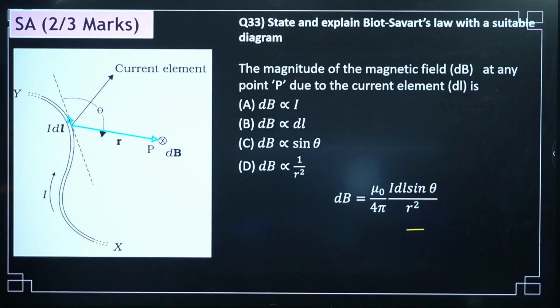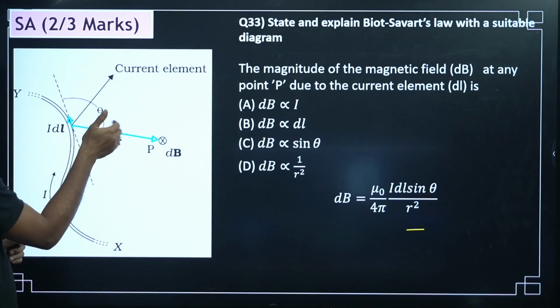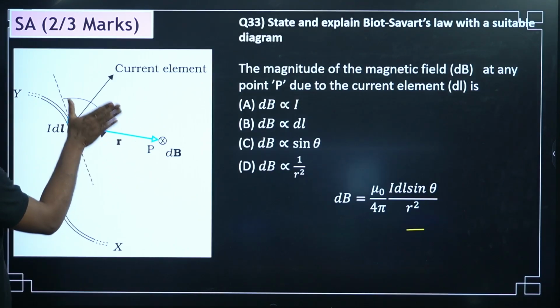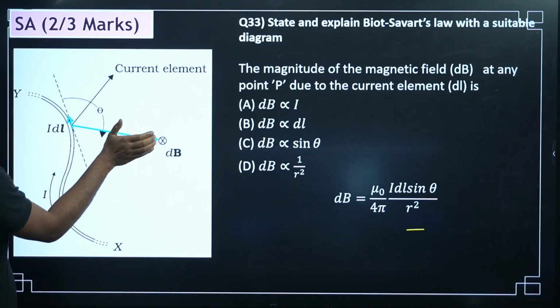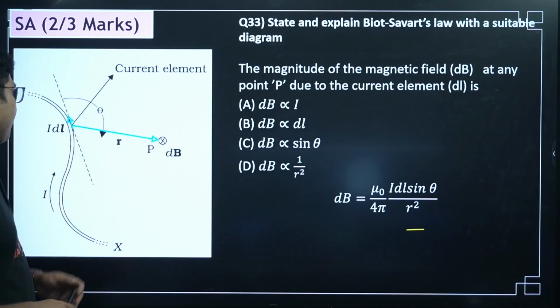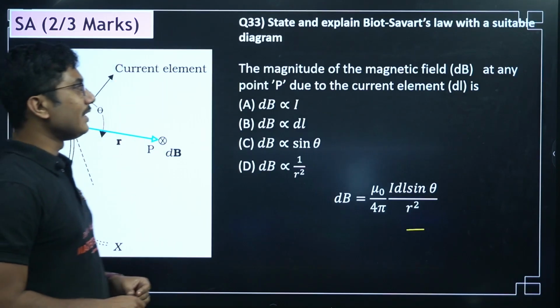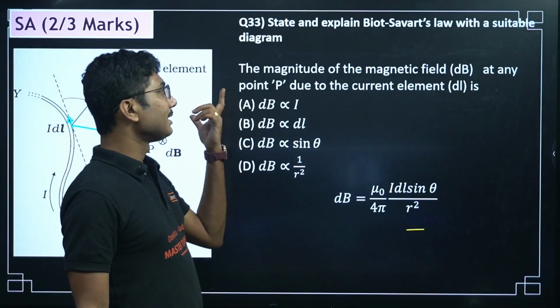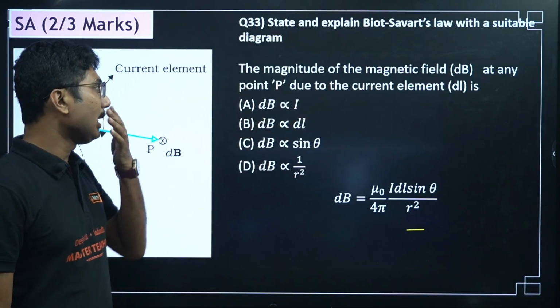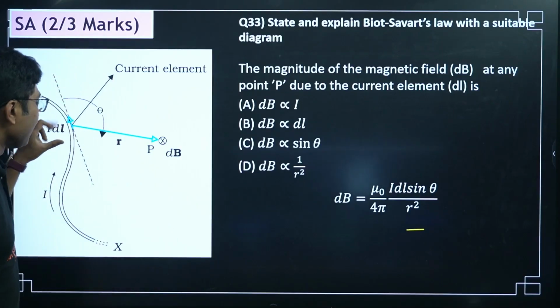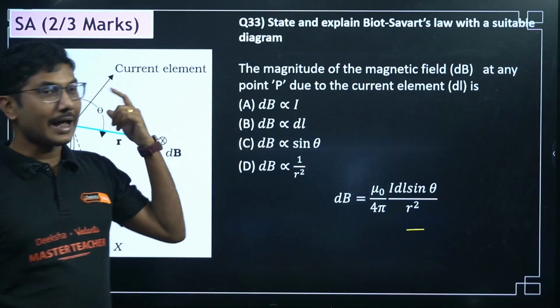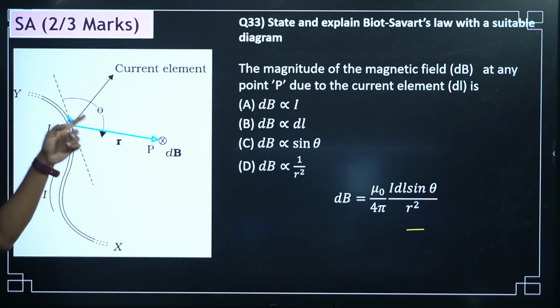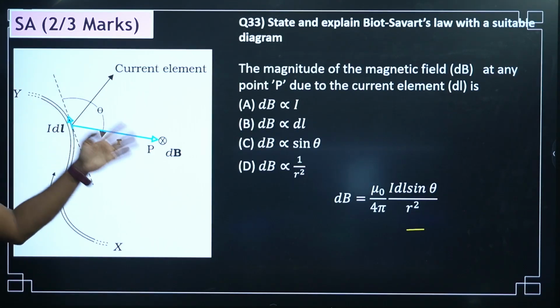Here is the direction to the point P, and dB is the magnetic field, which in this case happens to be into the page of the paper, because if you apply the right hand rule to the direction of current, the direction of magnetic field will be into the page. Now the magnitude of magnetic field dB at any point P due to the current element dl is directly proportional to current I, directly proportional to the length of the element dl, and directly proportional to sin theta, the angle between the direction of the element and the position vector.